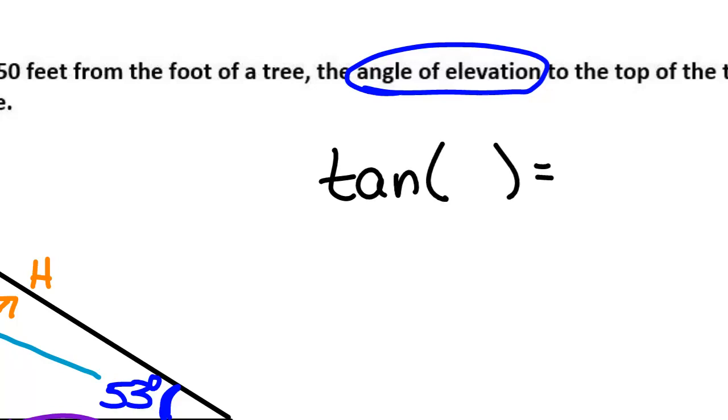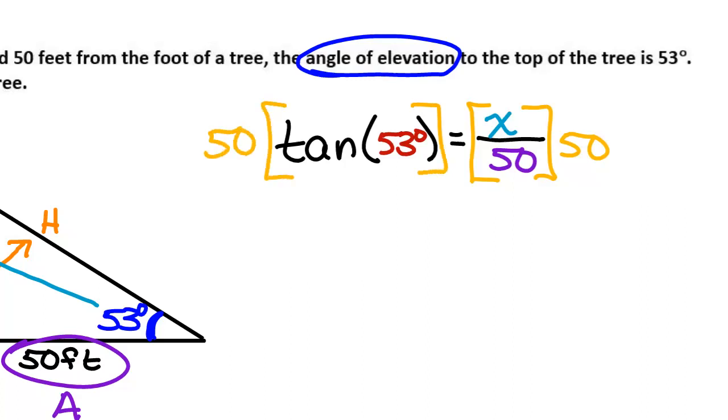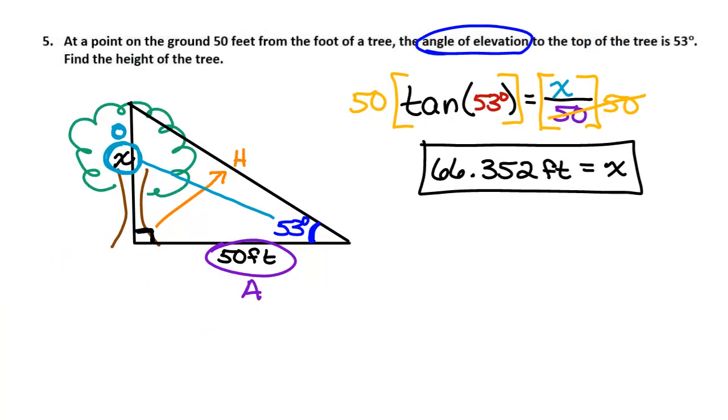Tangent of what? 53 equals X over 50. And so then we do what? Yes, we're going to multiply both sides by 50. And then we can pop it into our calculators. 50 times the tangent of 53. 66.352. And I'm sorry, what did you say the units were? Feet. Very nicely done.